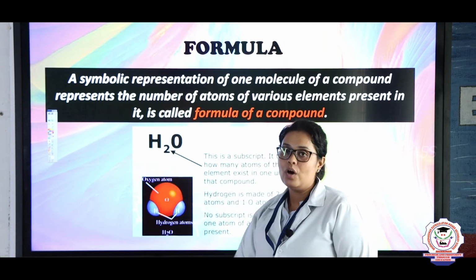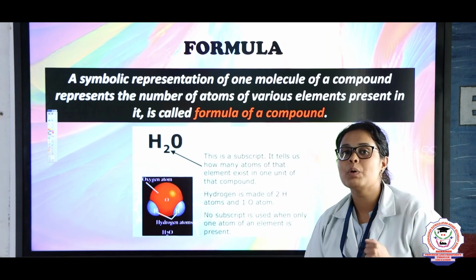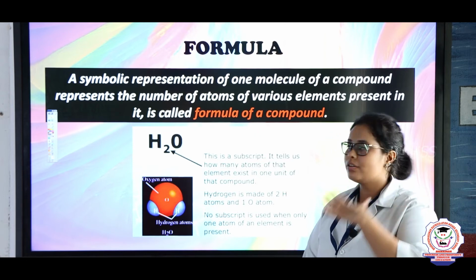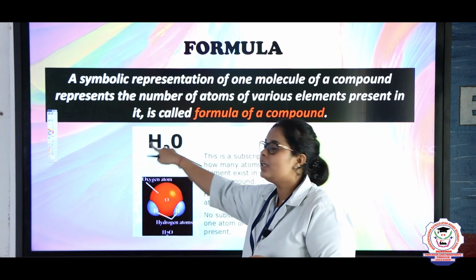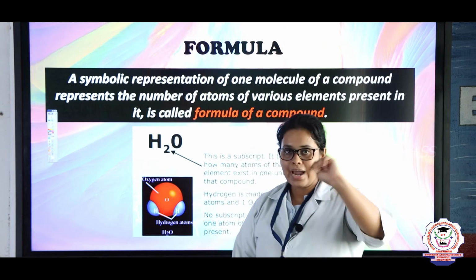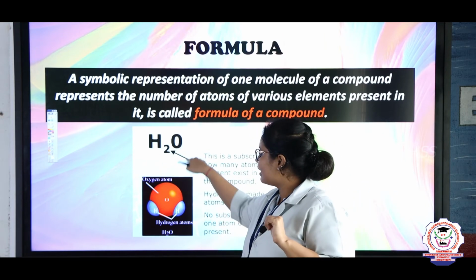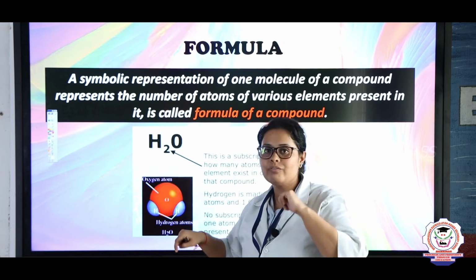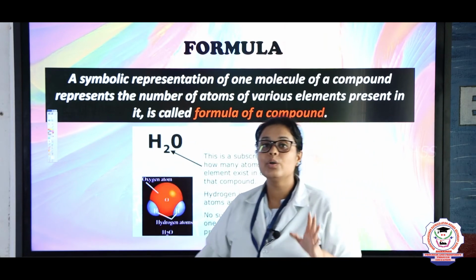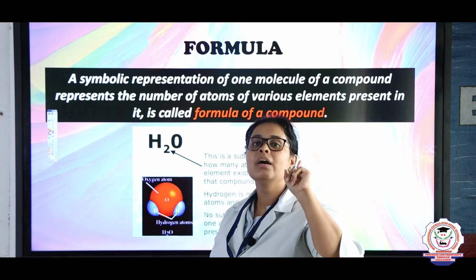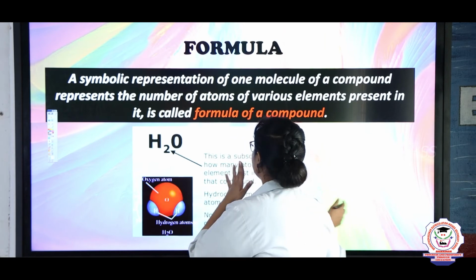Let's take an example of H2O. H2O is water. So here you can see H2: H is having 2 atoms, that is 2 hydrogens, and for O nothing is written, right? That means there is only 1. So oxygen is 1. So in water you can say that there are 2 hydrogens and 1 oxygen.